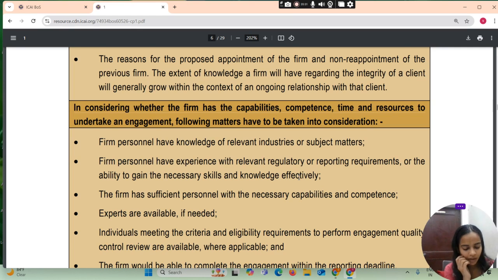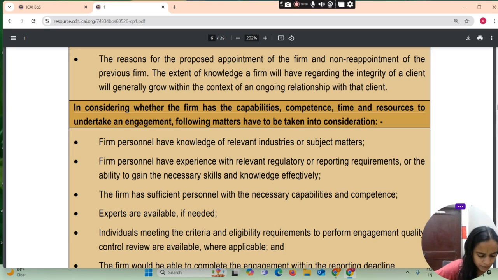In considering whether the firm has the capability, competence, time and resources to undertake an engagement, the following matters have to be taken into consideration. Firm personnel have knowledge of relevant industry and subject matter. Firm personnel have experience with relevant regulatory and reporting requirements and the ability to gain the necessary skills and knowledge effectively. The firm has sufficient personnel with the necessary capabilities and competence.